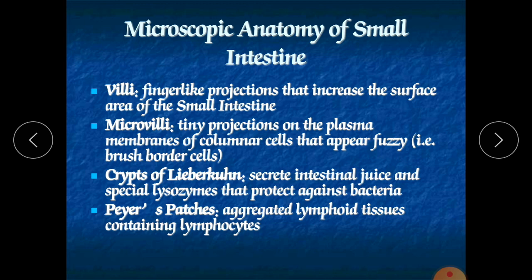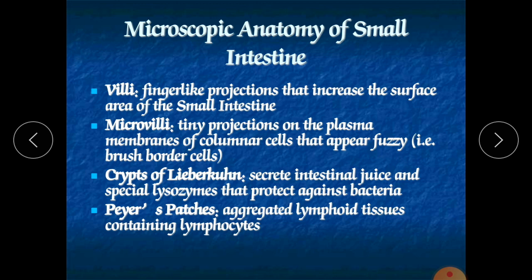Next are the crypts of Lieberkühn. They secrete the intestinal juice. So how much juice is secreted? 1 to 2 liters of juice will be secreted. Its pH is 7.6, and it contains the special enzyme lysozyme that protects against bacteria. So it contains bacteriolytic enzymes, which are called lysozymes.